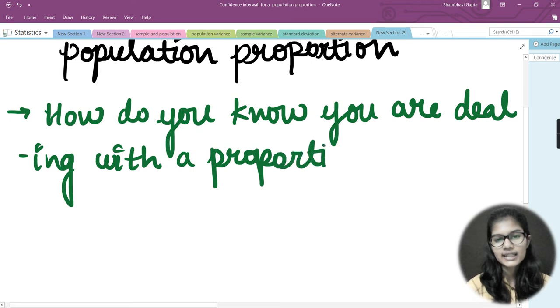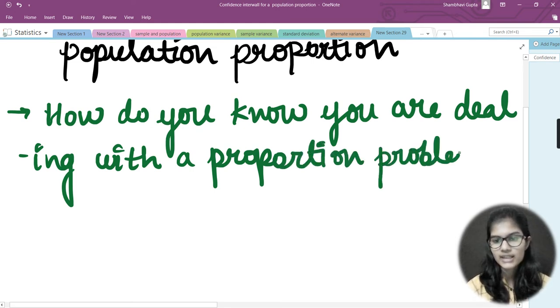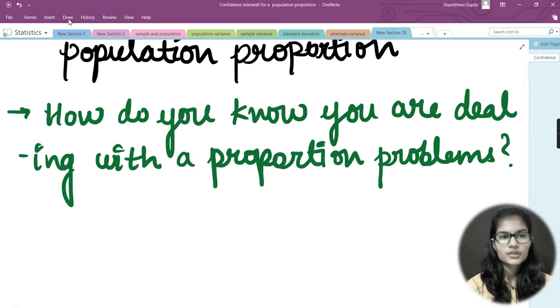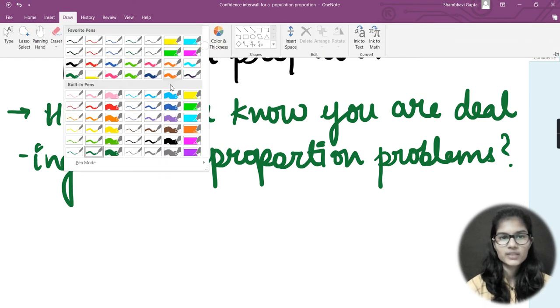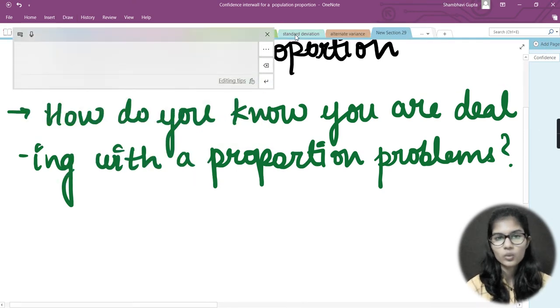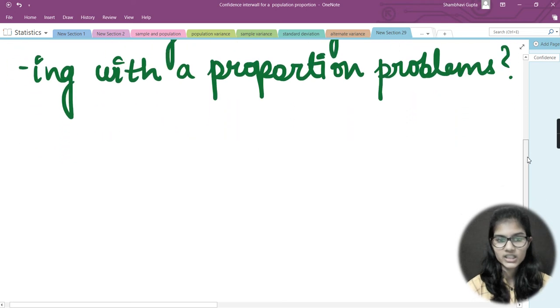There are some things that we need to look at, and if those things are present or not present, then from that we can say that it is a proportion problem. There are some criteria on which it is based. Let me tell you what those criteria are.